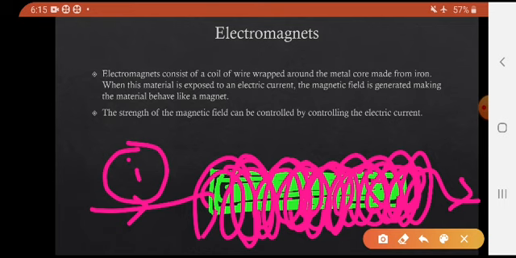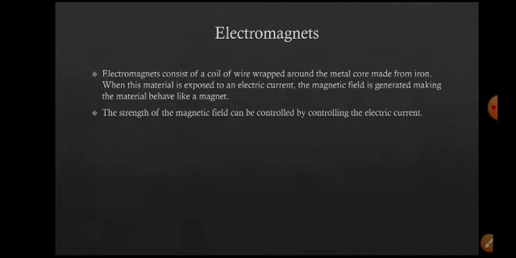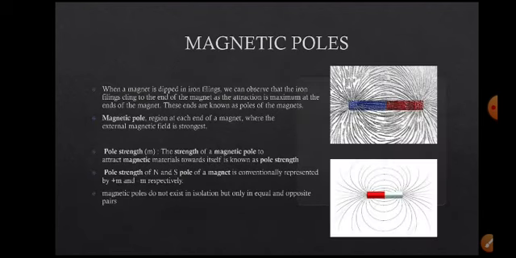The strength of the magnetic field can be controlled by the electric current. If you want a stronger magnet or more magnetic field, you have to increase the input electric current, and then the magnet is stronger. So the strength of this magnet depends upon the current passing through the coil or wire, right?